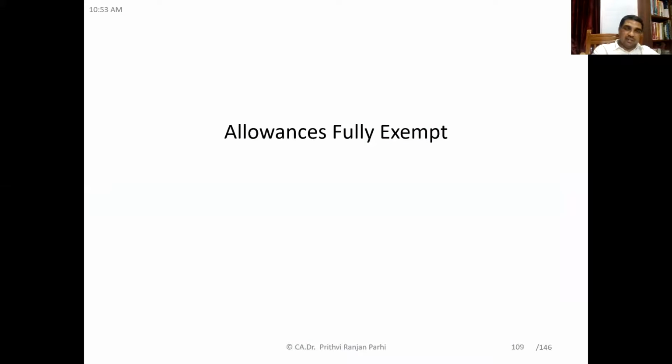Okay. Understood? So these are some allowances that we are learning where the exemption doesn't depend upon the actual expenditure. You have seen that fixed amounts are allowed as exemption. Fixed amounts are exempted. Okay. Now, friends, having covered this, now we'll enter into an area where we'll be learning allowances which are fully exempt. Okay, so let us see the list of those allowances which are fully exempt.